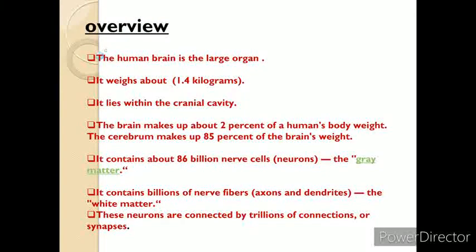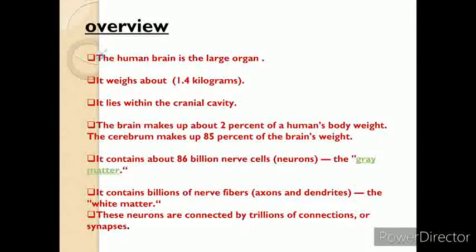Next is the overview. The human brain is the largest organ, weighing around 1.4 kg, that lies within the cranial cavity, and it makes up about 2% of human body weight. The cerebrum is the largest part of the brain, and it occupies the anterior and middle cranial fossae. It is divided by a deep cleft, the longitudinal cerebral fissure, into the right and left cerebral hemispheres, and it contains 86 billion nerve cells called neurons.